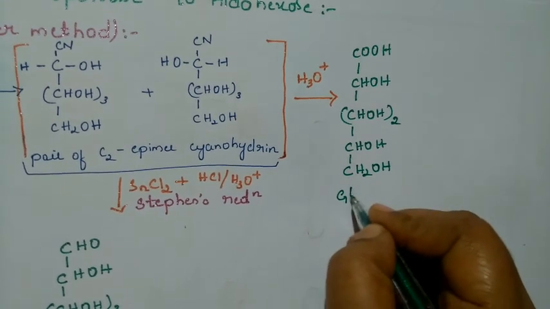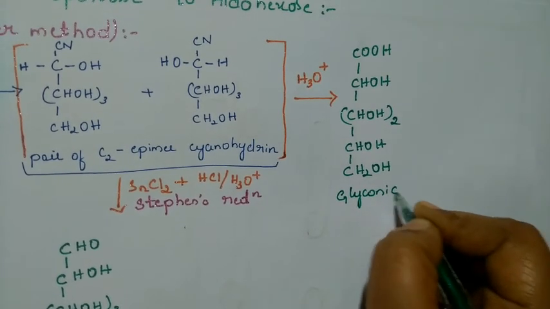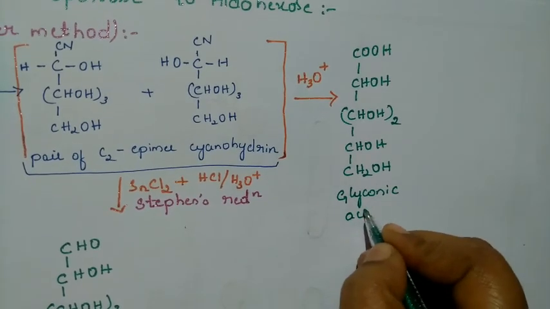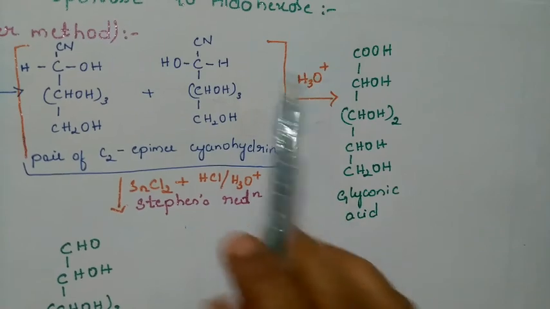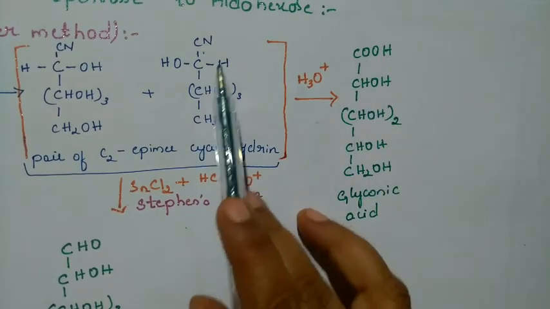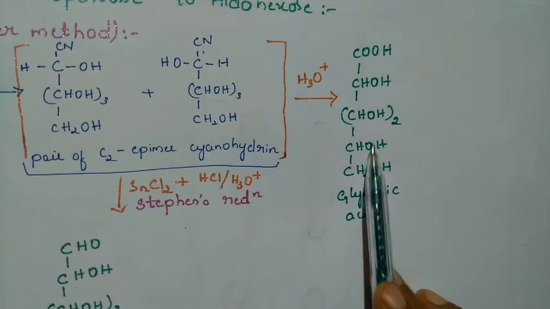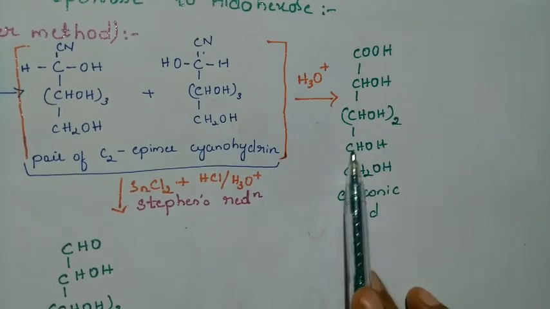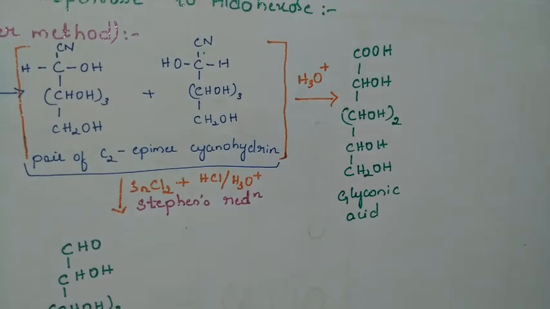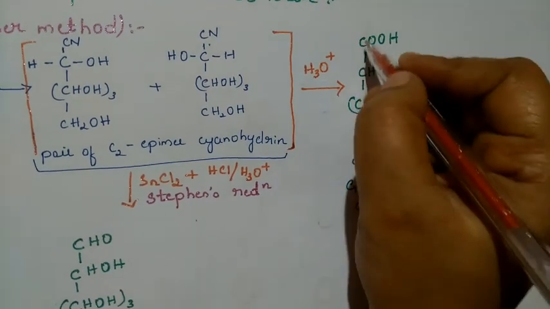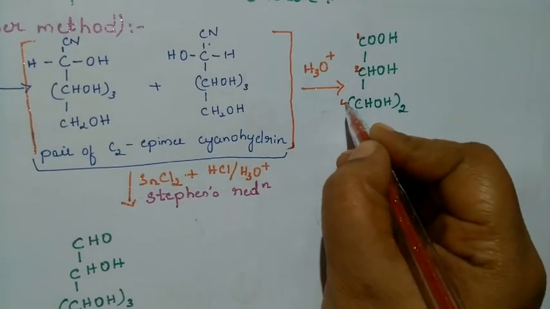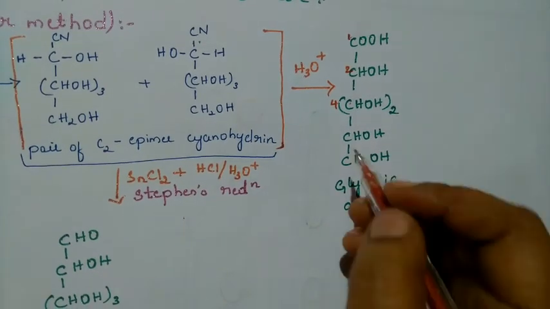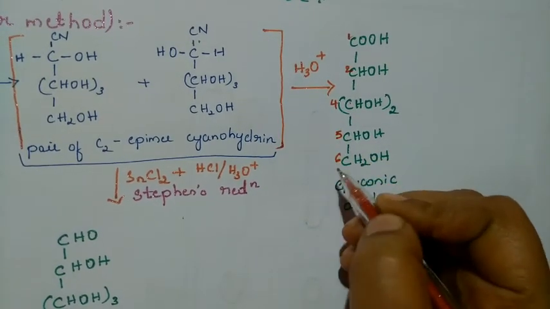We name this one a glyconic acid. I hope it is clear. What we have done is acid hydrolyze it: the CN has been converted to COOH, and the remaining is as it is, but we have written it elaborately, CHOH twice and CHOH separately. So we can number it also: this is our first carbon, this is the second, third and fourth together, next 5, next 6.